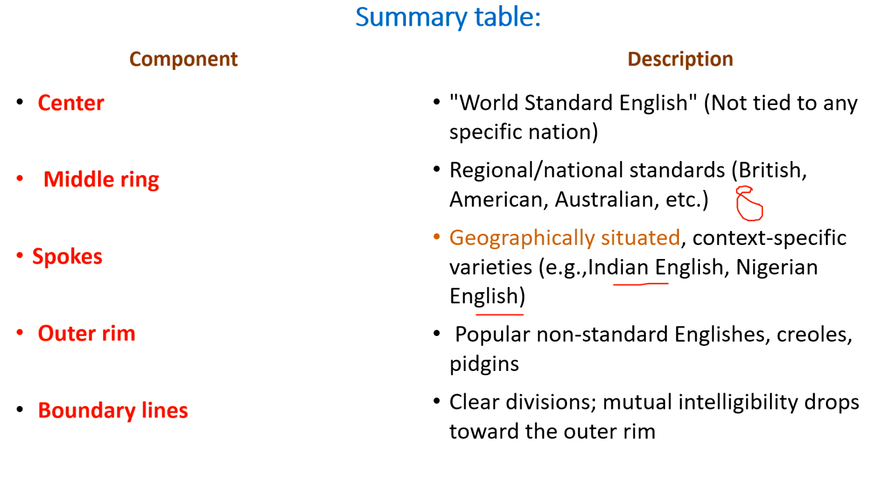And in the outer rim, we have non-standard Englishes, for example, creoles, pidgins, and vernaculars. Okay. Then boundary lines. In boundary lines, we see clear divisions, and mutual intelligibility decreases toward the outer rim. When you move away from the center to the outer rim, the intelligibility decreases.